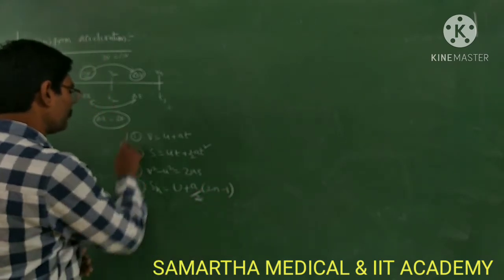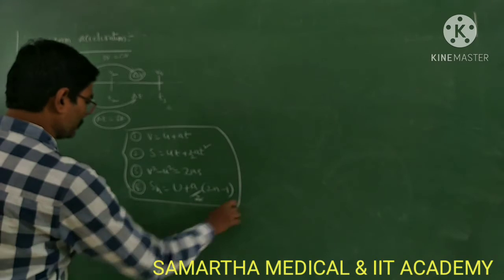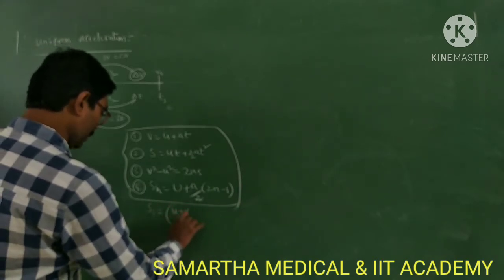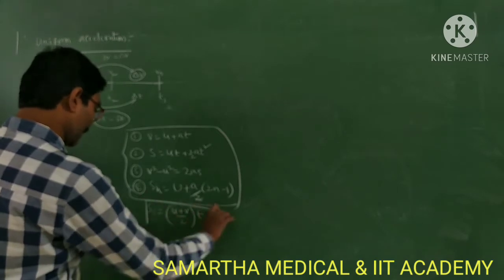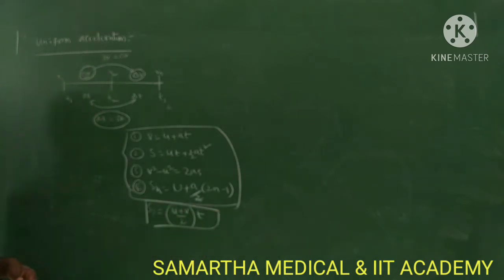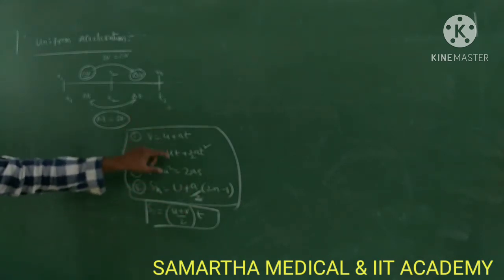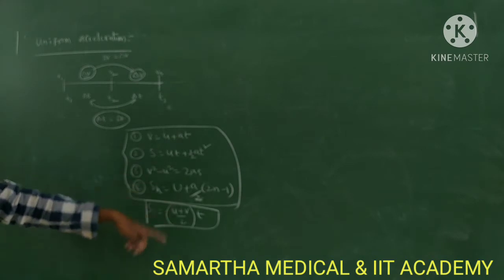So these are all the 4 equations, and you can use one more also: distance equal to (u plus v) by 2 into t, average velocity into time taken. So these are all the equations, and any of these equations can also be solved from the others.